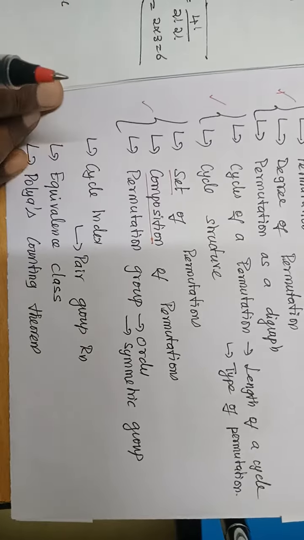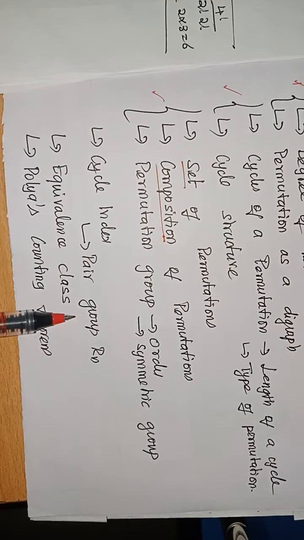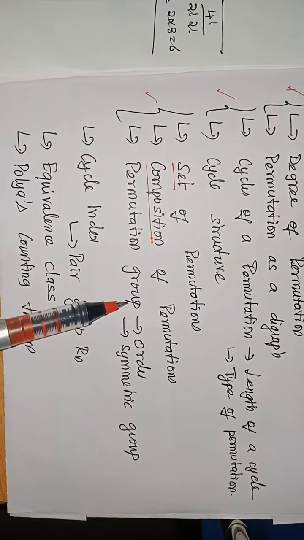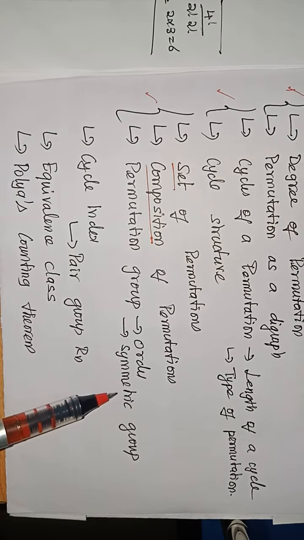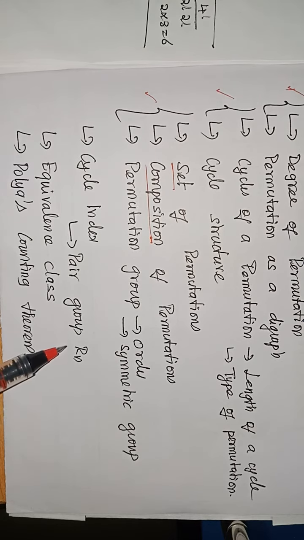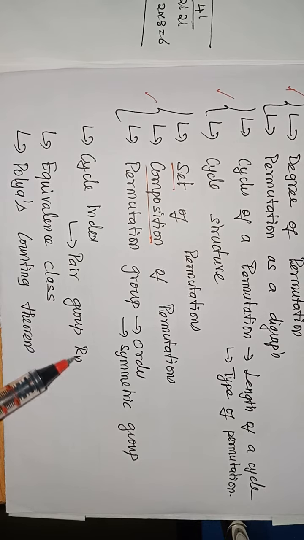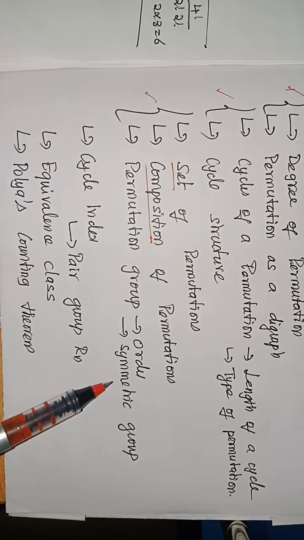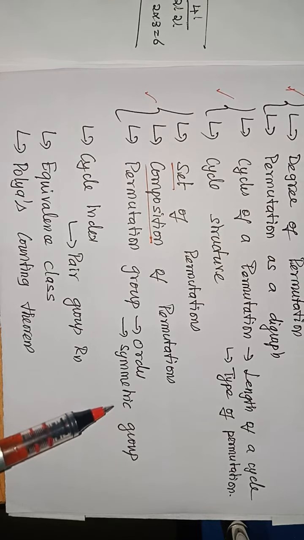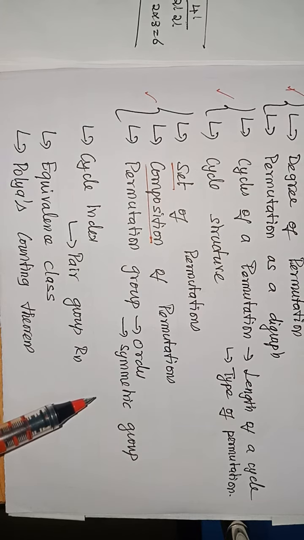I welcome you all to the next session on Polya's counting theorem, that is pair group, or S_n^(2). Just now we have learnt about permutation group, symmetric group. From this symmetric group, we are going to obtain a group called the pair group. For this, we are going to consider each and every permutation in a symmetric group, and we are going to induce each and every permutation in a symmetric group by pairing the vertices.